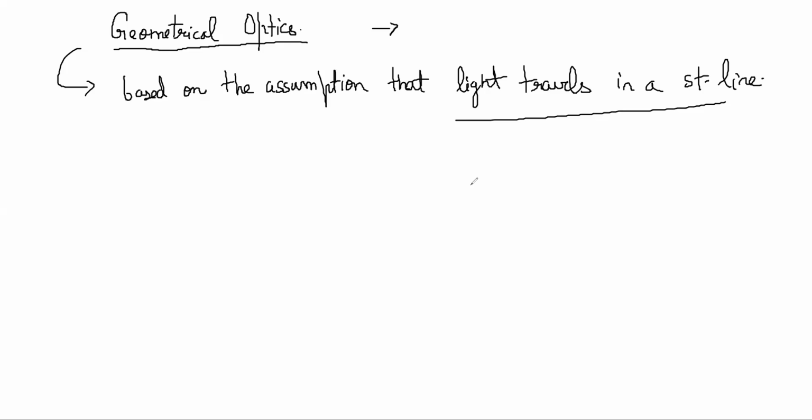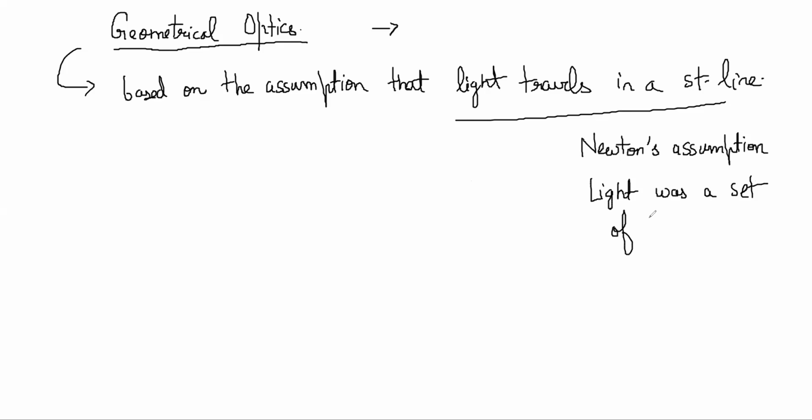So this whole subject is based on the assumption that light travels in a straight line, which was the old Newtonian assumption. So he thought that light was a set of tiny particles which travels in a straight line.